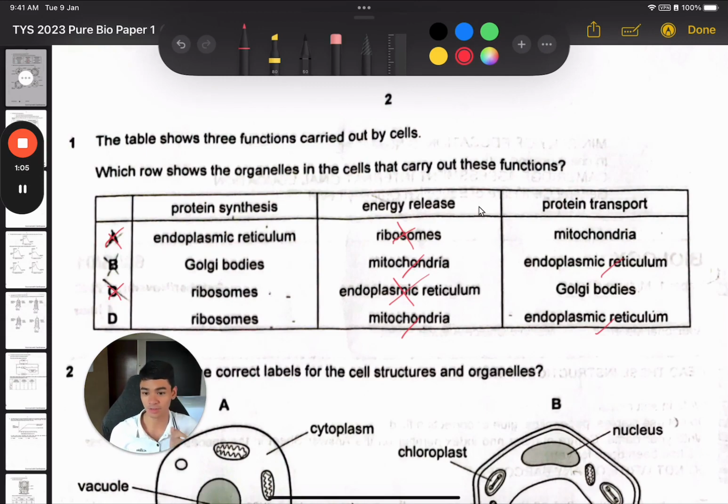Then if I look at the left column, protein synthesis is ribosomes. Now the Golgi body, this one is a bit contentious because the Golgi modifies, sorts and packages proteins as well as other molecules that have been made. So you can argue that modifying proteins is part of protein synthesis. But which is the better option in this case? So for MCQs, always ask yourself which is the best option out of the limited options I have. So is it better to say Golgi body or ribosomes? I think we'll all agree ribosomes is the better option because it's the true producer, the source of where the protein is made. So the answer is D.